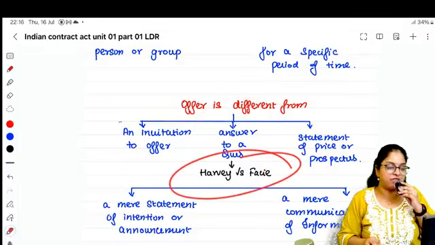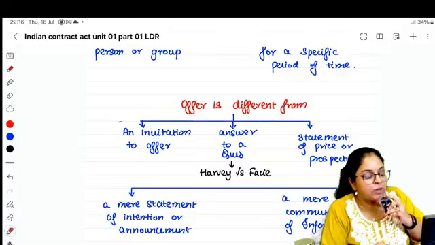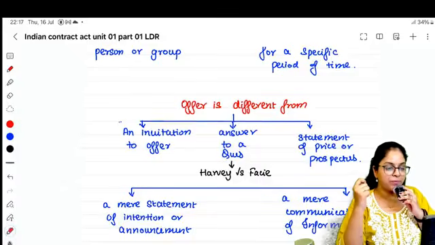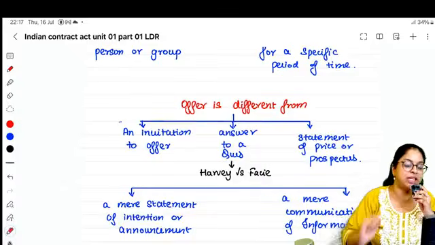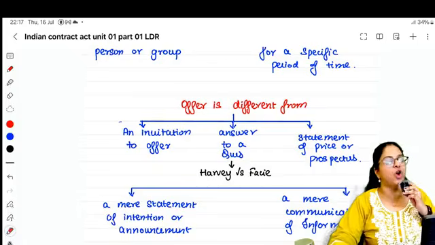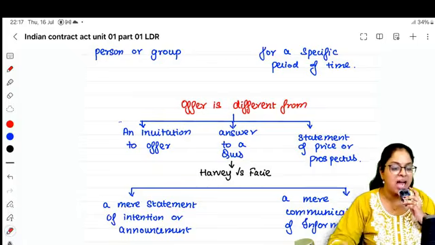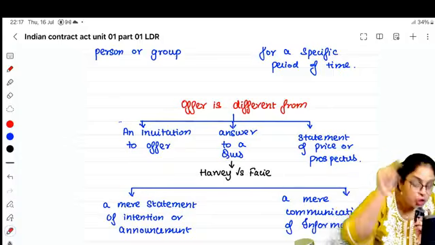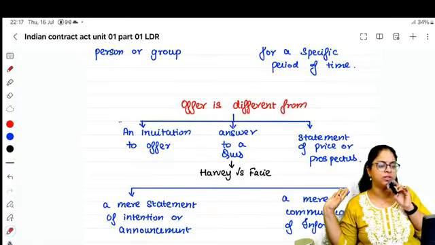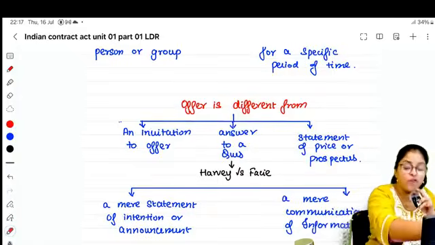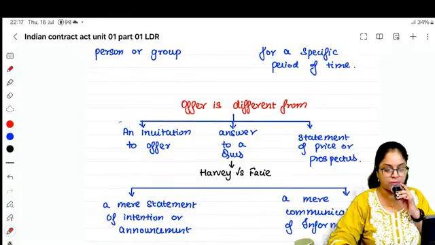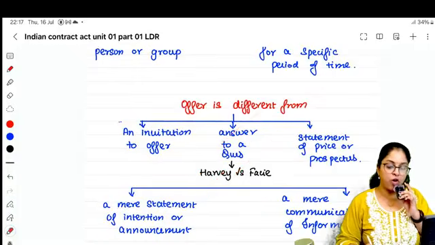Remember Harvey versus Facey, where he asked, will you sell that pen to me, and what is the lowest price that you will sell it for? The other party replied that the lowest price I will sell is 900 pounds. I never told that I will sell it to you for 900 pounds. You asked me what is the lowest price, and I told 900 pounds. So merely answering a question is not an offer.